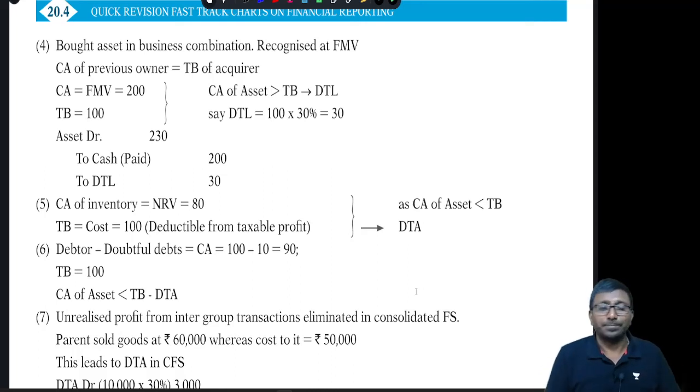It can be anything. Next, the cost of inventory is 100 rupees, assume, but it is measured at NRV which is equal to 80 rupees. That means your carrying amount is 80, but if you sell it at 100 rupees, the deduction will be available. So the carrying amount is lower than the tax base, and automatically it leads to deferred tax asset.